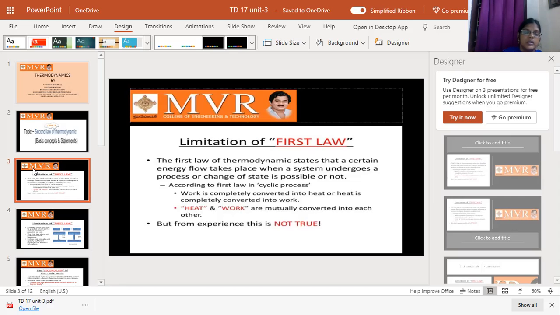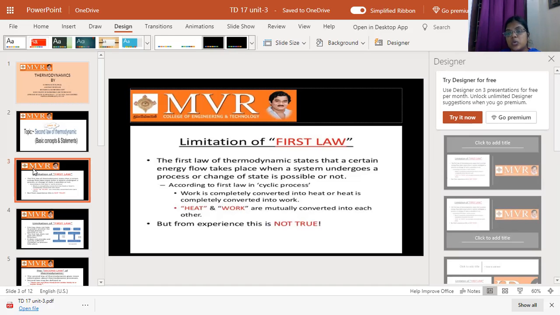Now we are discussing the limitation of the first law. So what is the limitation of the first law? The first law of thermodynamics states that energy flow takes place when a system undergoes a process or change of state, whether it is possible or not. According to the first law, in a cyclic process, work is completely converted into heat or heat is completely converted into work. So heat and work are mutually converted to each other.